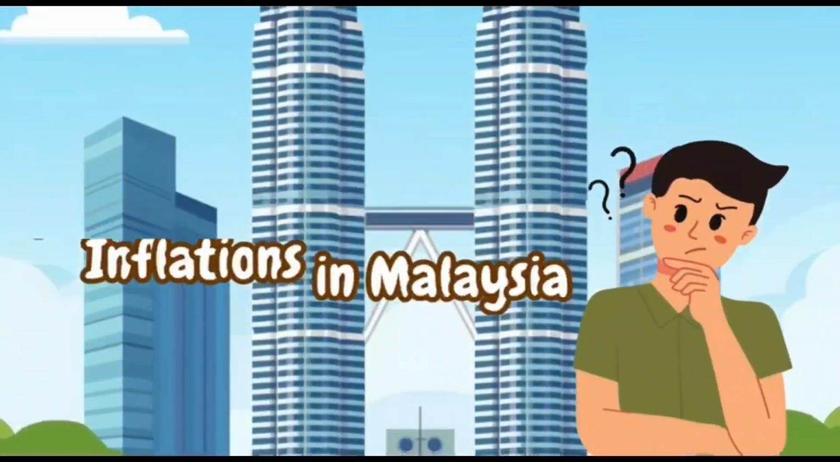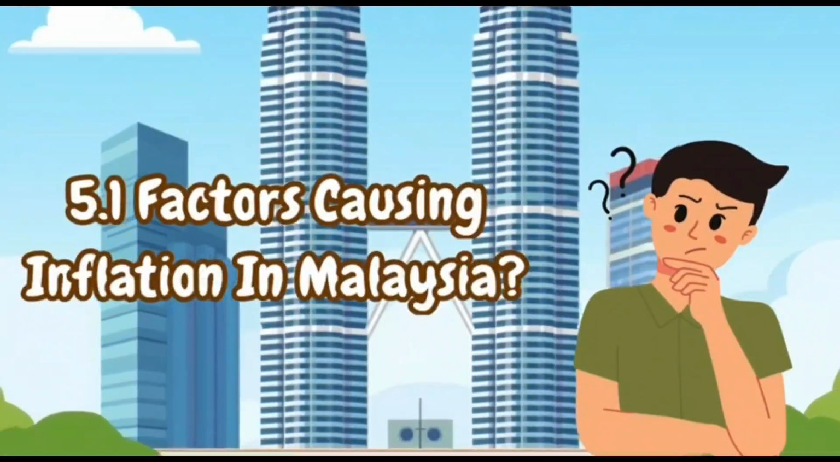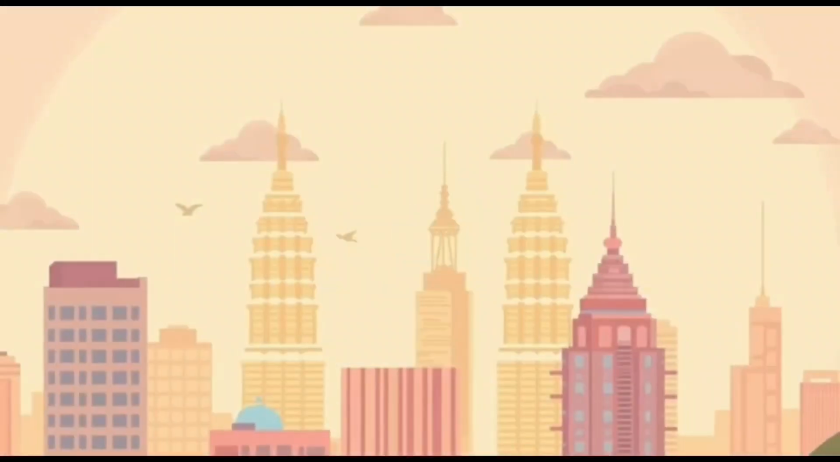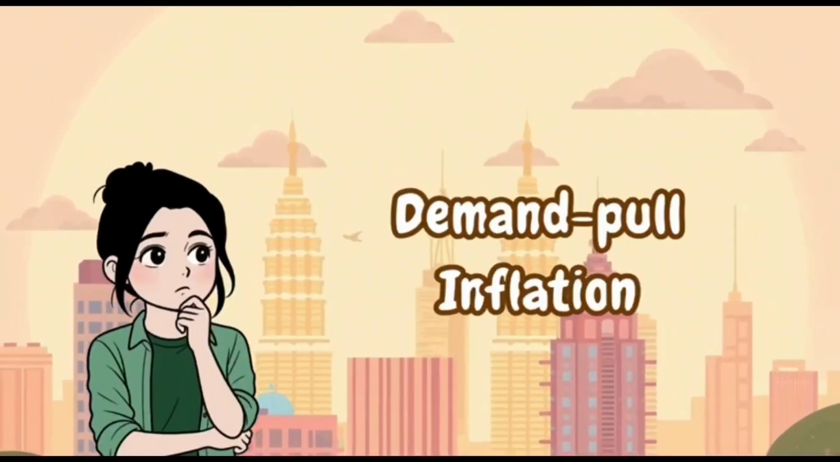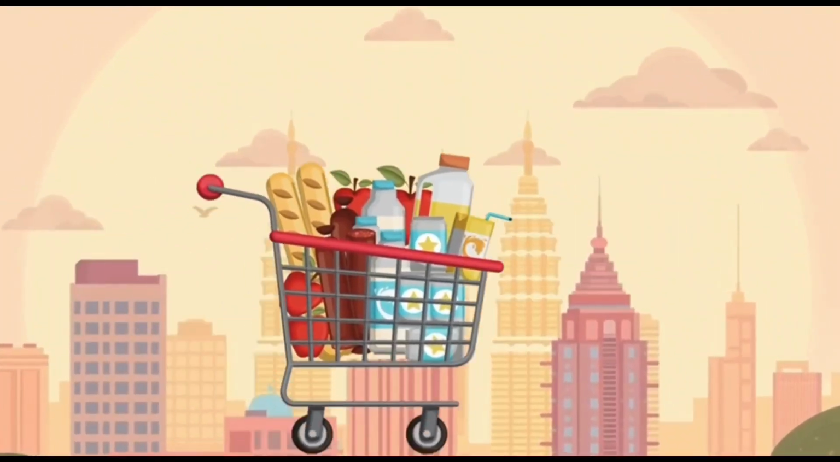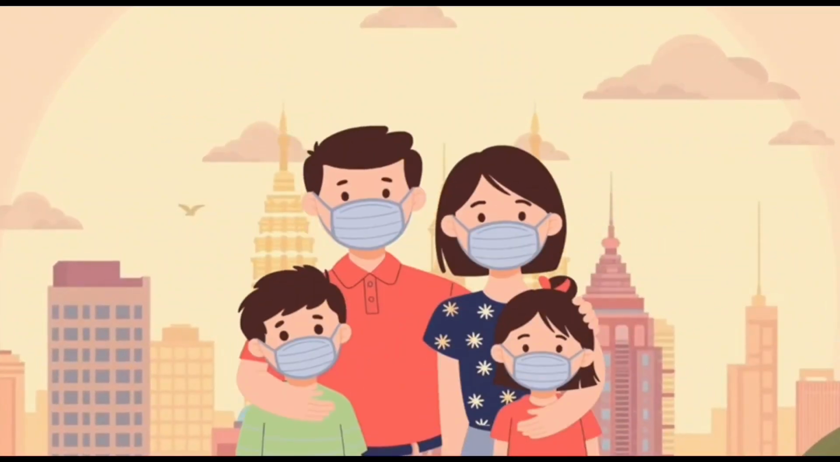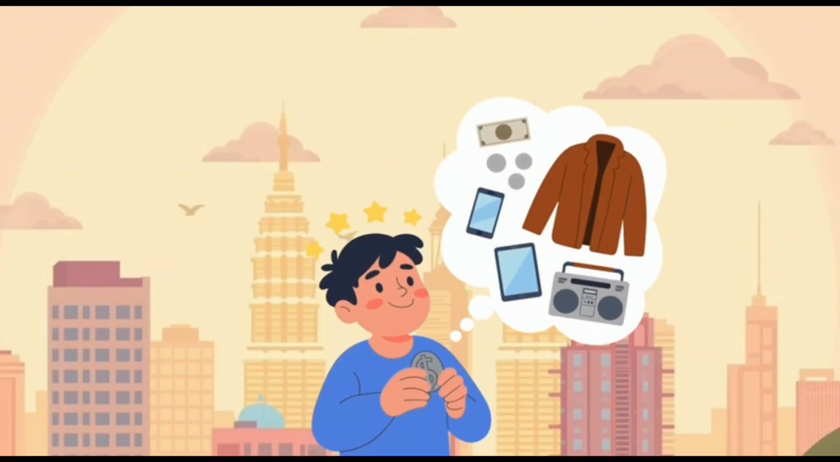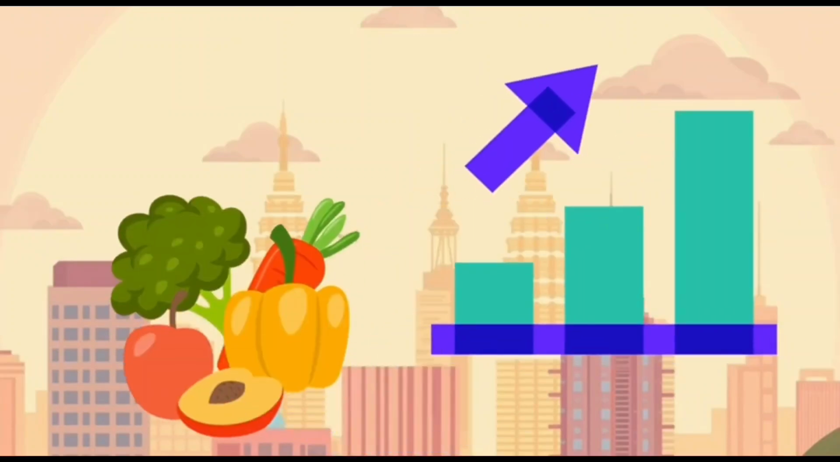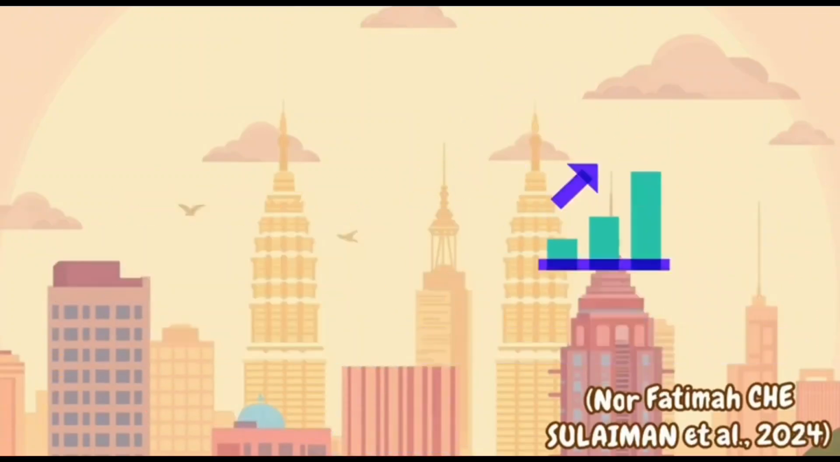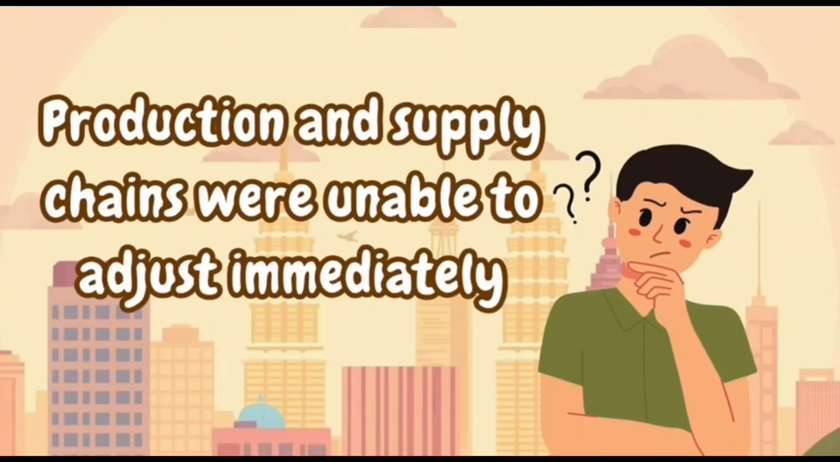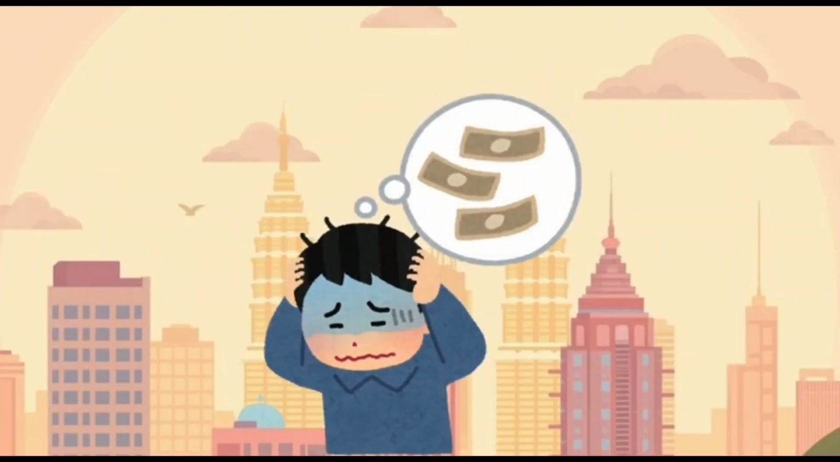Now, all of us wondering, what are the factors causing inflation in Malaysia? One of the main factors contributing to inflation in Malaysia is demand pull inflation. Demand pull inflation occurs when aggregate demand in the economy increases faster than the supply of goods and services. After the COVID-19 pandemic, Malaysia experienced an economic recovery where consumer spending increased, especially on essential goods such as food, healthcare, and transportation. However, production and supply chains were unable to adjust immediately, which led to upward pressure on prices.